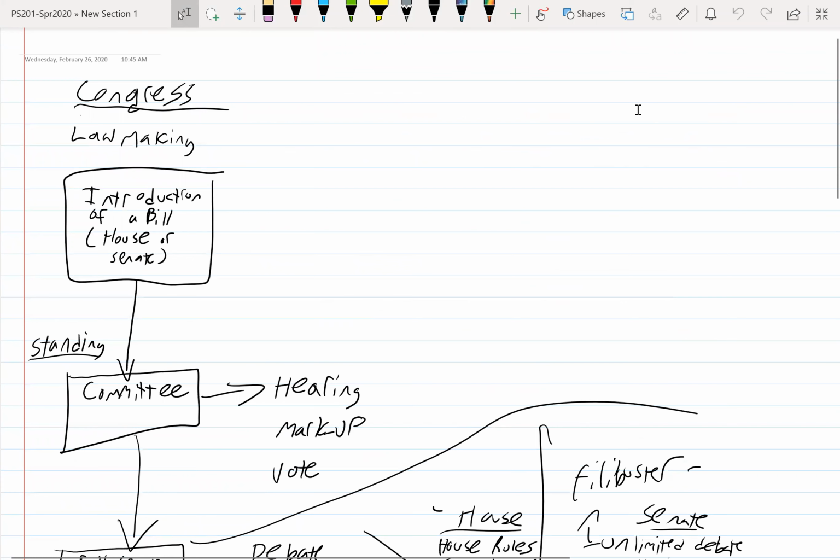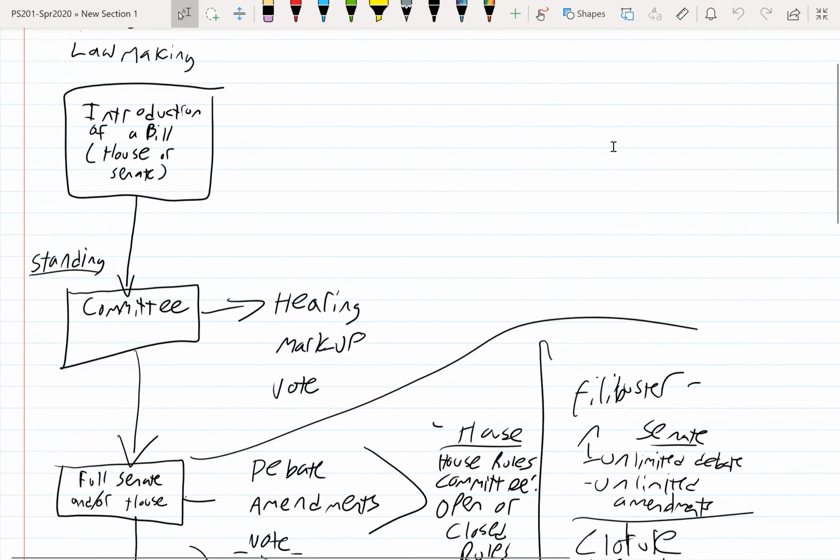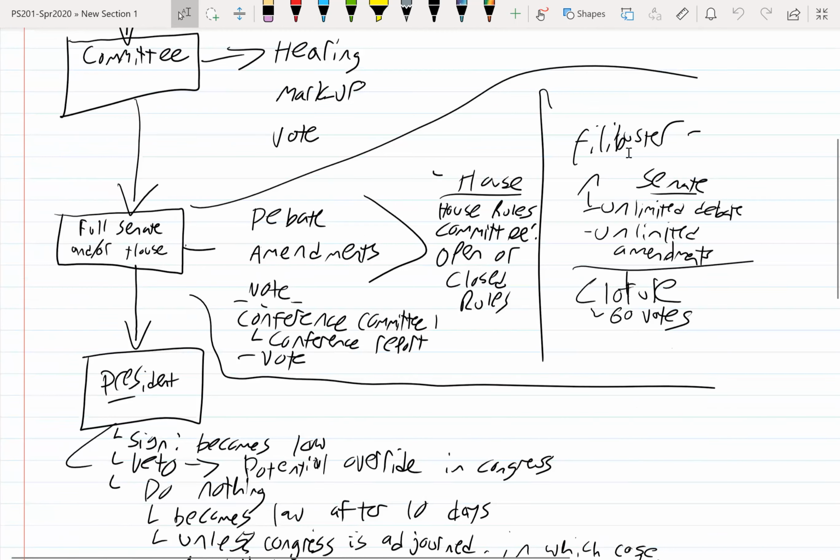If I were you going into the test, I would have a pretty comprehensive knowledge of this process. There aren't too many specific steps here, so I don't think that's beyond anyone. I would also try to get a general sense of what the progress is from the start to the end, right? What is the purpose of each of these steps? How do they link to one another? And just have an overall sense of how a bill becomes law, right? So this is a process we went into some detail on.